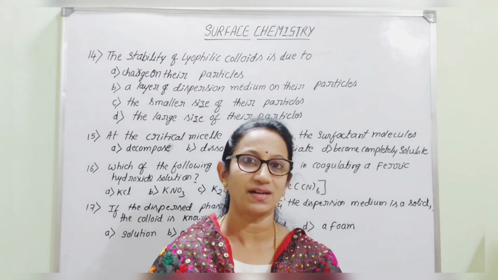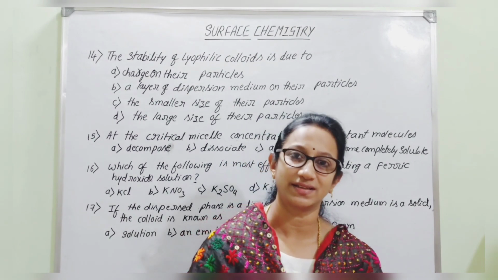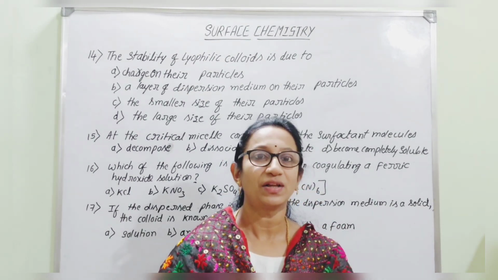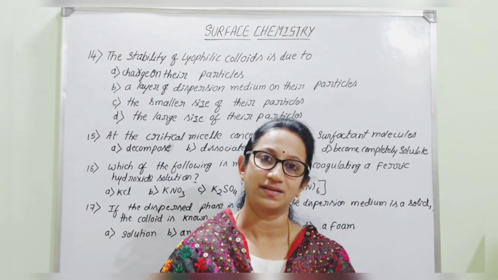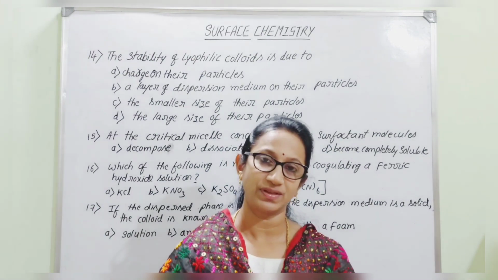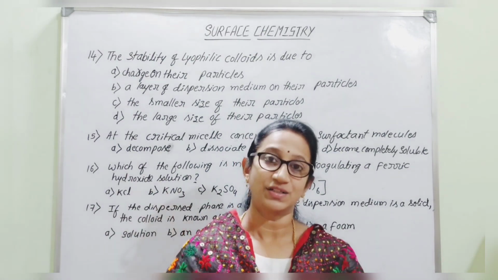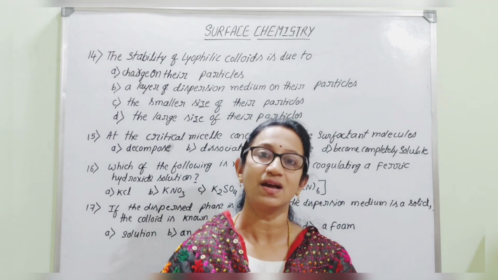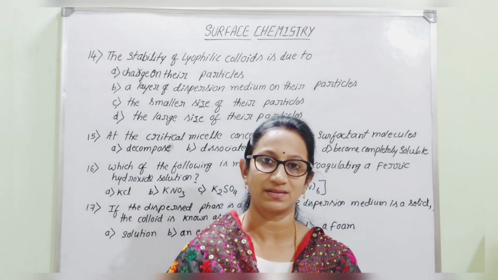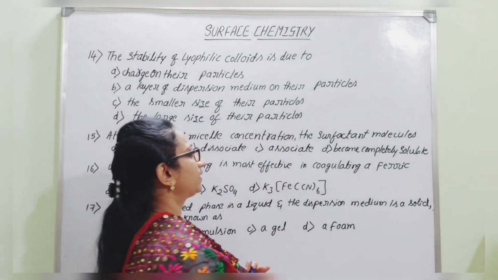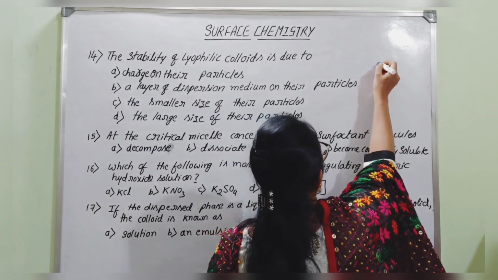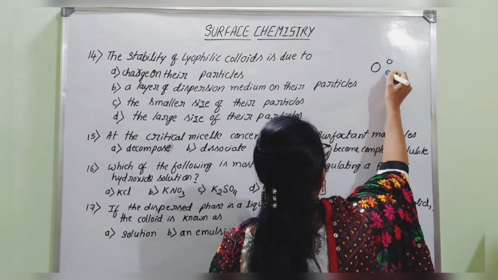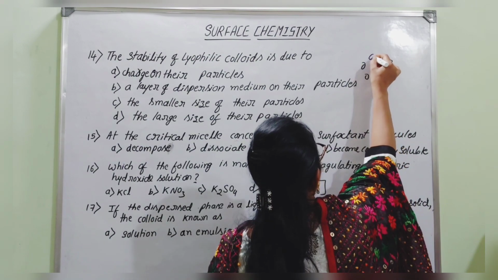So why are lyophilic sols more stabilized compared to lyophobic sols? It is mainly due to the adsorption, or accumulation, of solvent molecules around the colloidal particles. That means the colloidal particles will be surrounded by more number of solvent molecules.